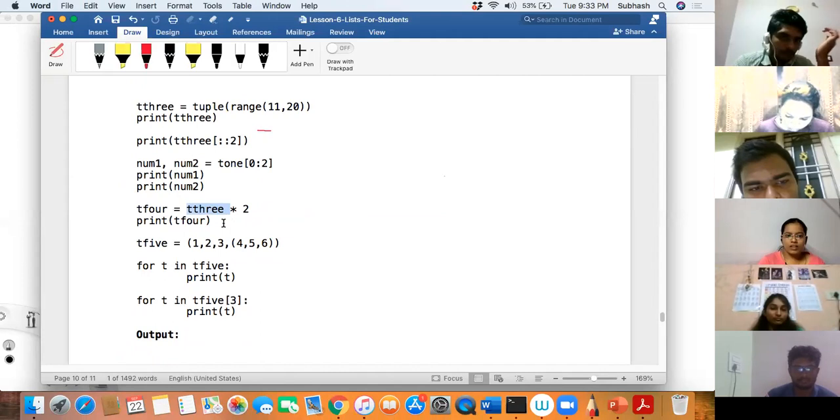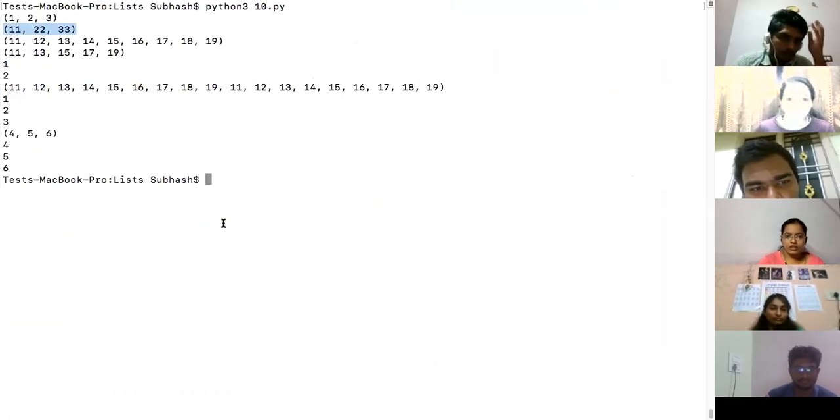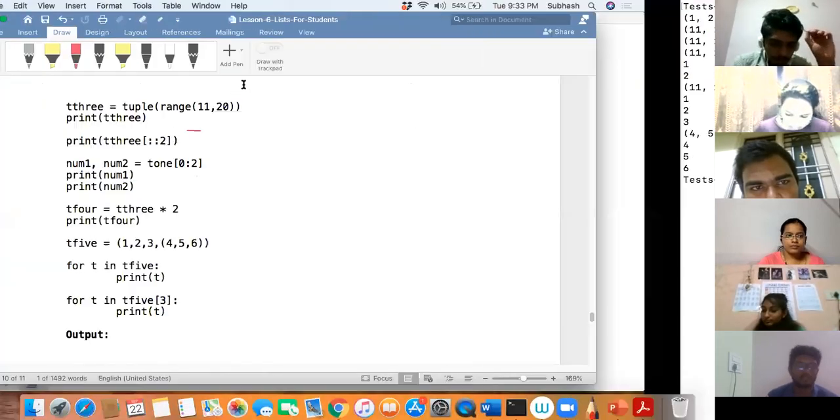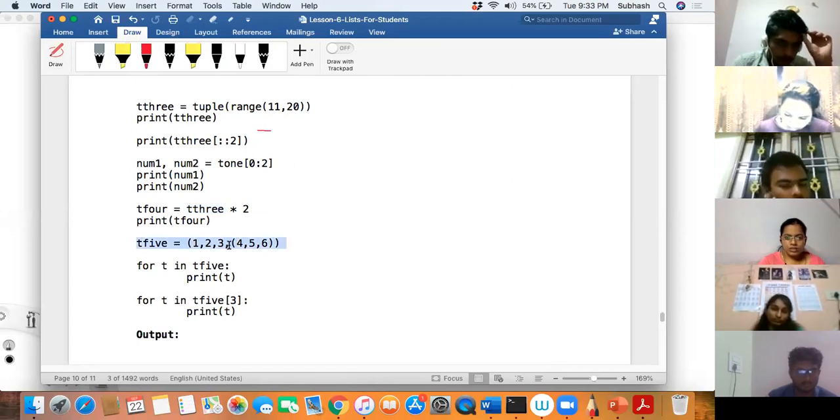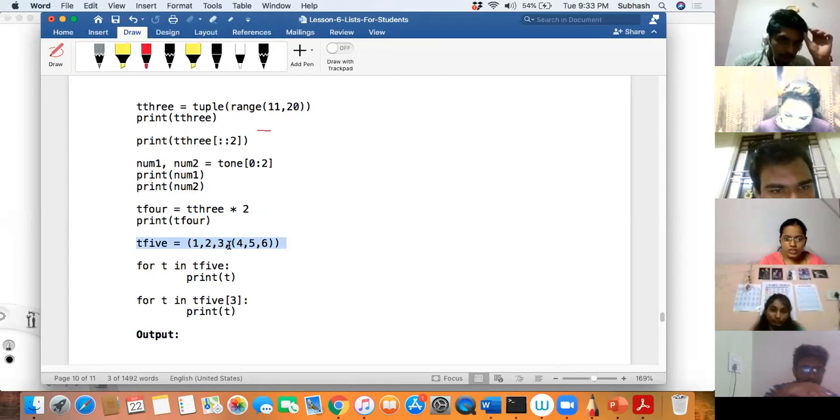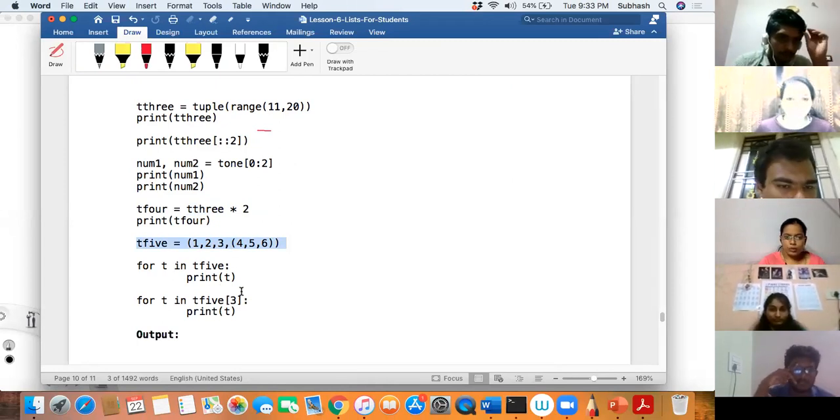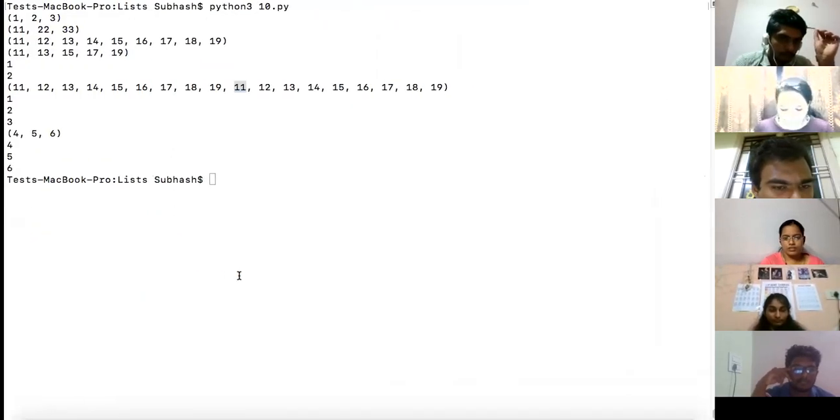11 to 19 will get printed twice. Okay. Then T5, print of T. Yeah, the same tuple will get printed, like 1, 2, and 3, and a tuple of 4, 5, 6.